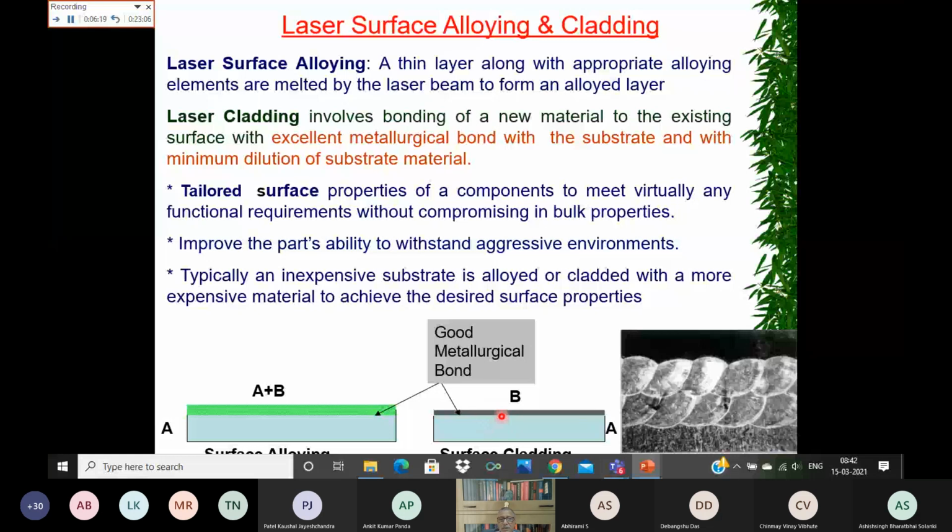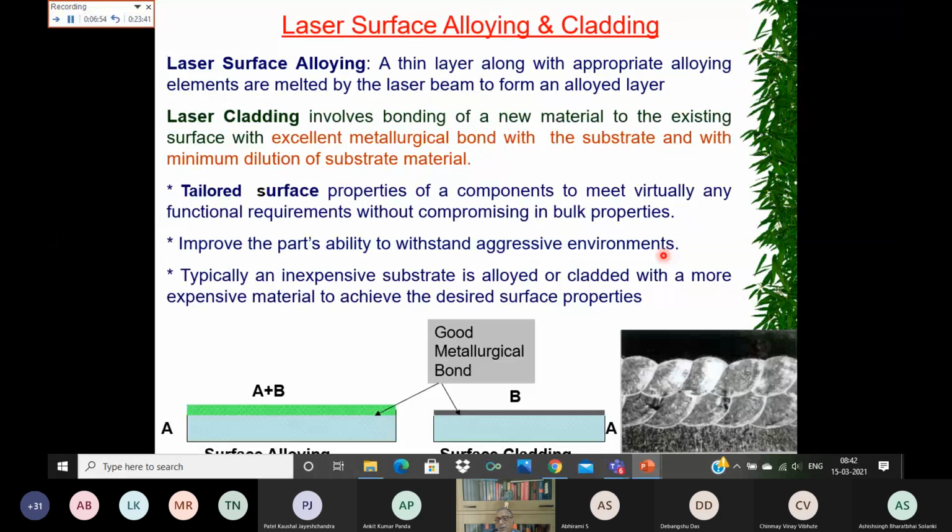Okay, so these are the two different methods in which you can improve the surface characteristics. That is, you can improve wear resistance, corrosion resistance, high temperature and fatigue strength. All these things you can improve. You can tailor the surface property of a component to meet virtually any functional requirement without compromising bulk properties. It improves the part's ability to withstand an aggressive environment.